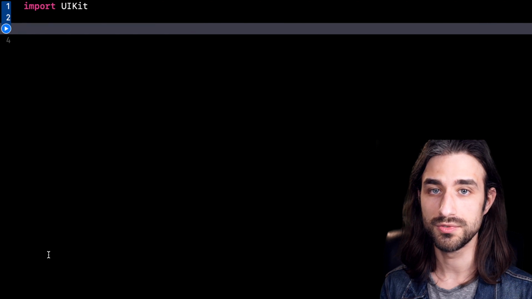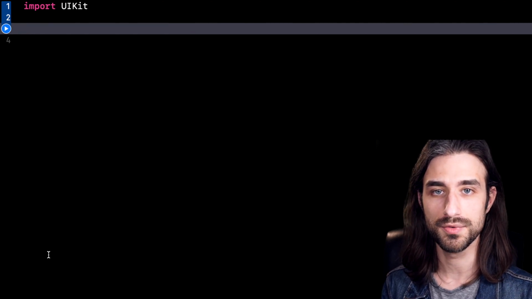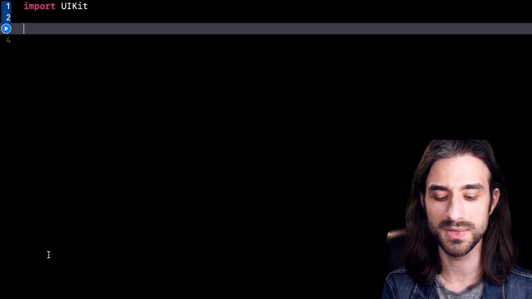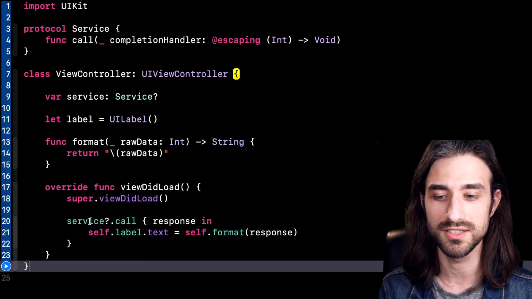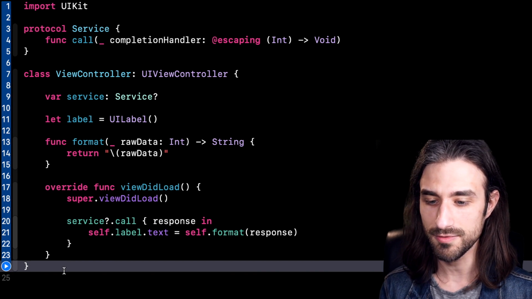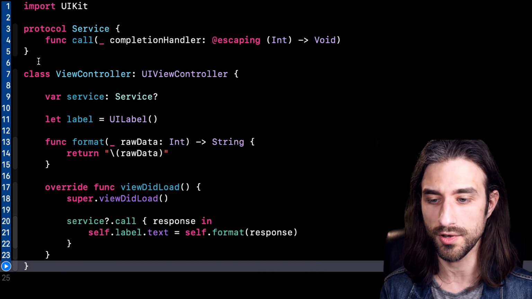We are going to talk about two very important but also very confusing Swift keywords, unowned and weak. And as you can imagine, to speak about these two keywords, I'm going to need to paste in some code to have some context. So I've pasted in quite some code, but we're going to cover it step by step.